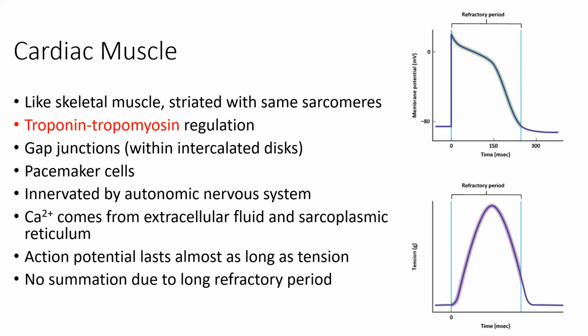And so we've got that refractory period here. There's a time within that period of a single cardiac muscle contraction where we cannot physically fire another action potential because of this refractory period that's almost the exact same length as a muscle contraction to begin with. And so because of that phenomenon and that makeup, we cannot have summation, we cannot have tetanus with cardiac muscle. And I'm sure you're imagining why that is a protective mechanism.